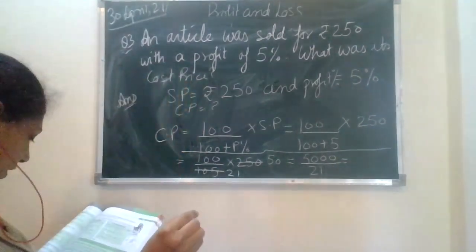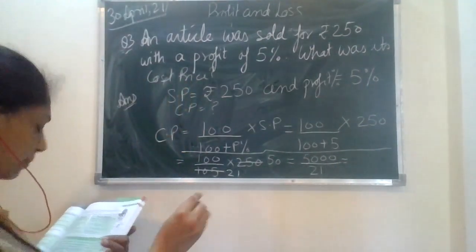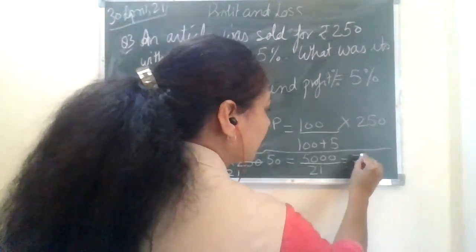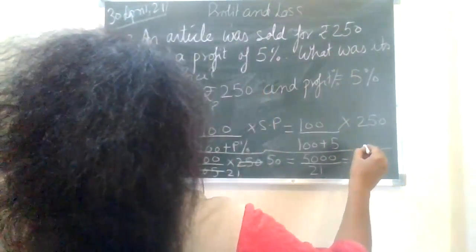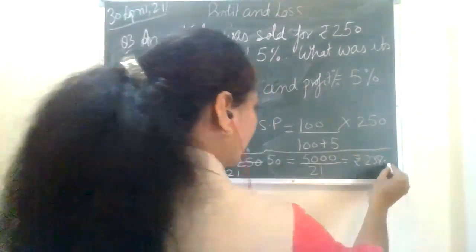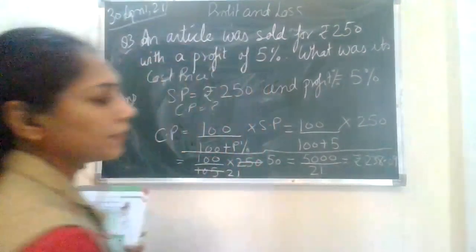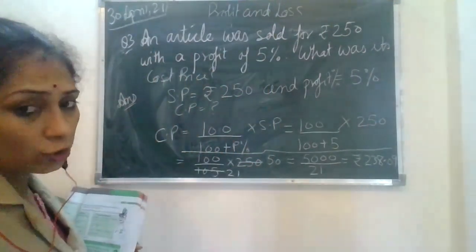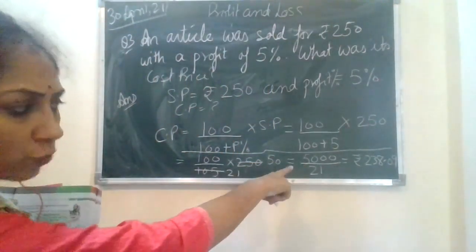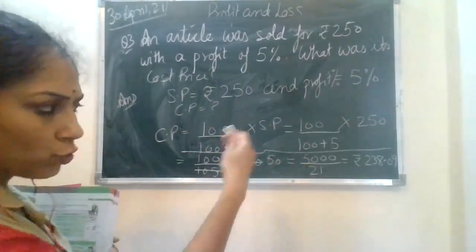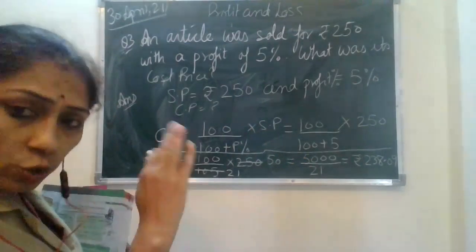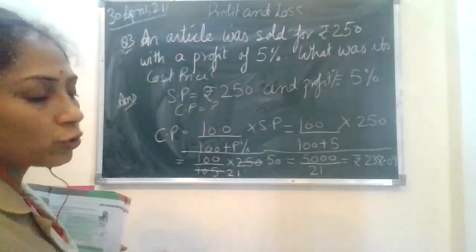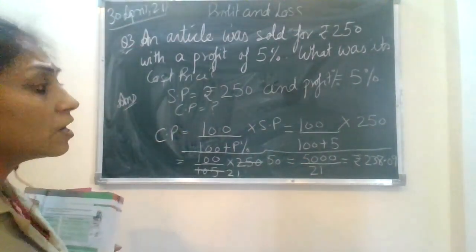If you start dividing it, you will get the answer in decimals, that is rupees 238.09. Fine. 238.09 is going to be the answer after dividing. It's very easy. 21 into 4 is 84, you will get 80. Then 21 into 3. Fine. So on. You keep doing the rough work also in order to support your answer. This is the final answer for this.